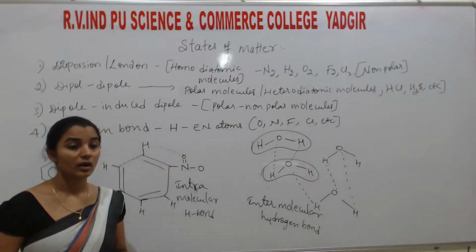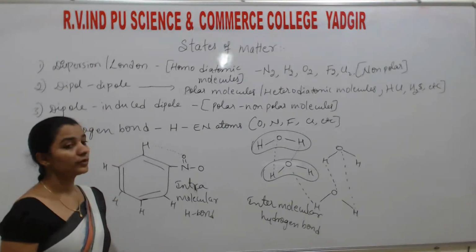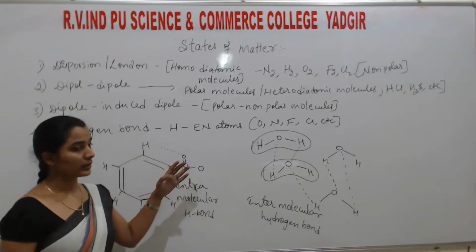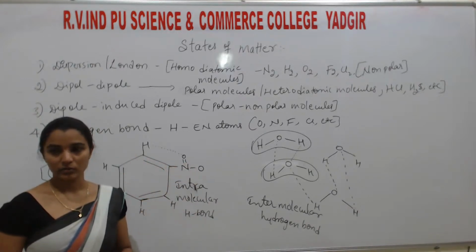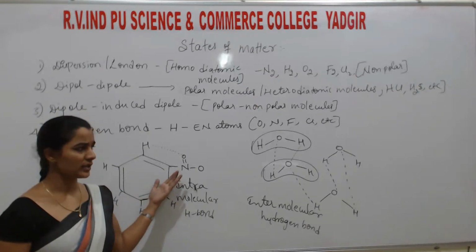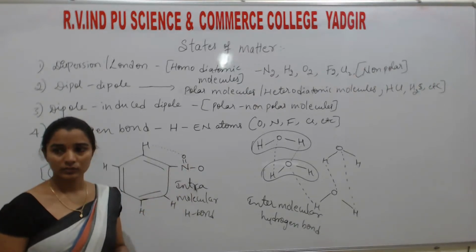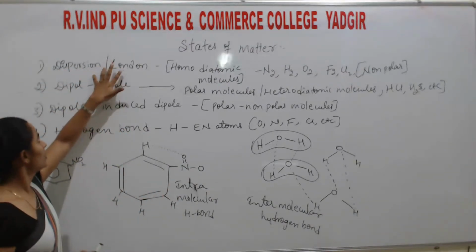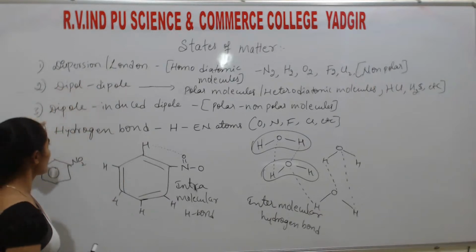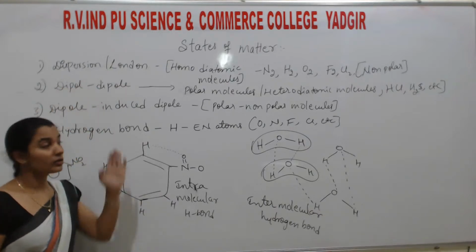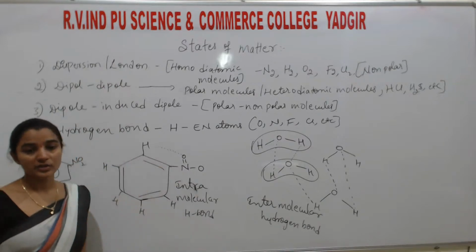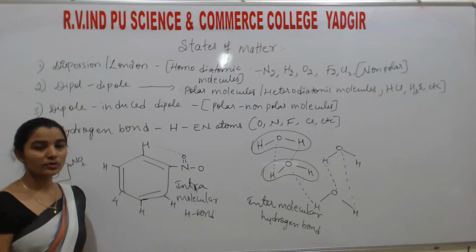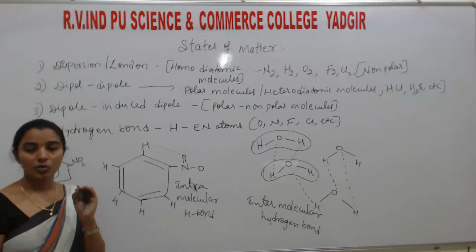Understand? So these are all the four different types of van der Waals force which we are going to observe in the gaseous molecules, gaseous as well as liquid. Understand students? So total four are there: dispersion or London, dipole-dipole, dipole-induced dipole, and hydrogen bond. Of all these four van der Waals forces, the hydrogen bond is the strongest.